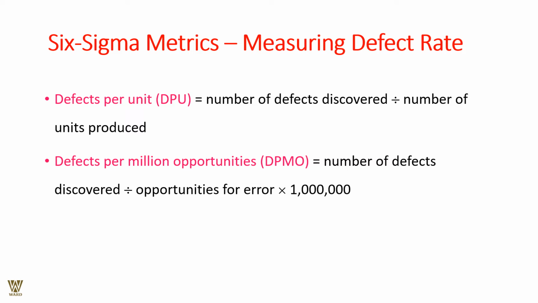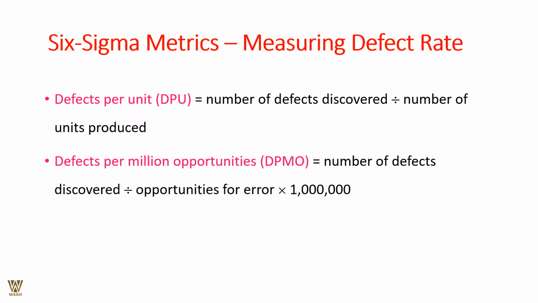Six Sigma metrics. How do we adhere to it? How do we perform? Basically, we are trying to measure defect rates, defects per unit, or DPU, as the case might be. So the number of defects discovered is divided by the number of units produced. If you have 100 units produced and there are 10 defects, it is going beyond the limits of Six Sigma. That means approximately 90% of the products are perfect, but 10% of the products are defective.